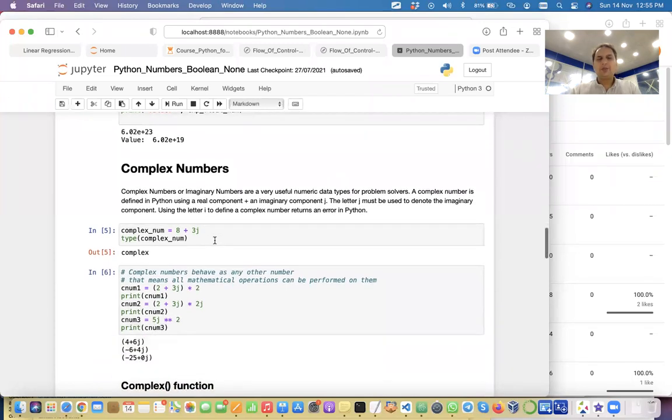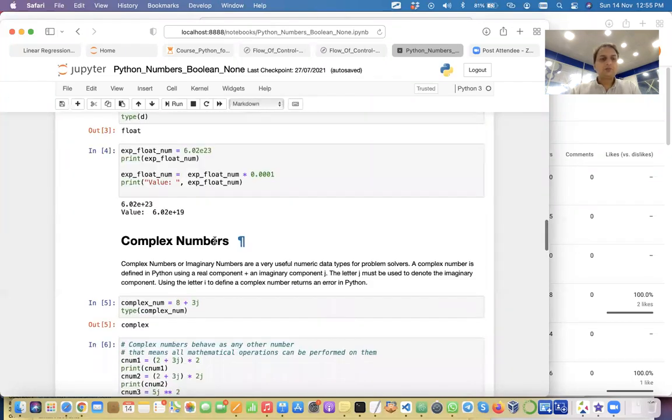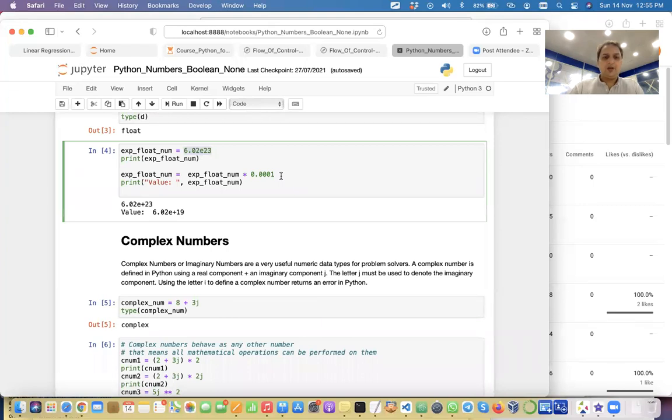This kind of value you can actually represent in this way as well. So E23 means 10 to the power of 23. Yes, very good. So you can do all that.